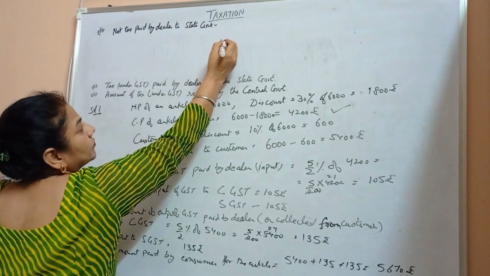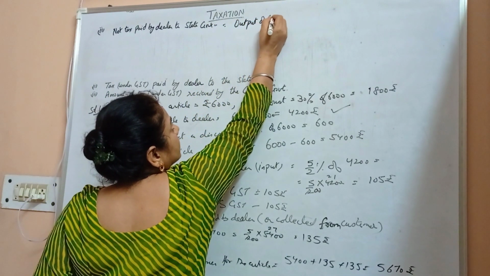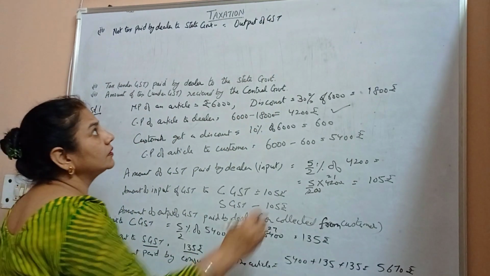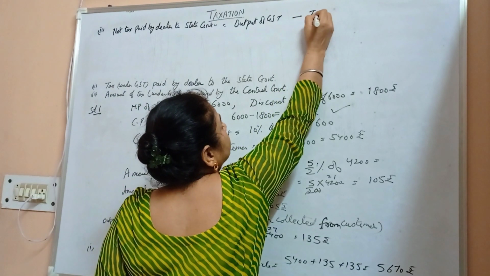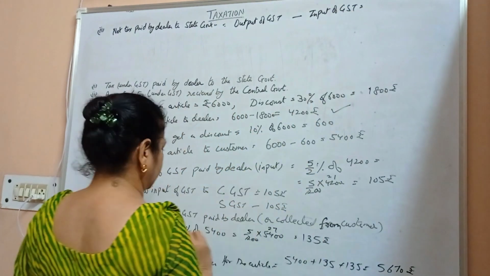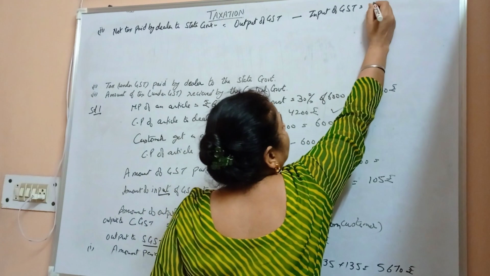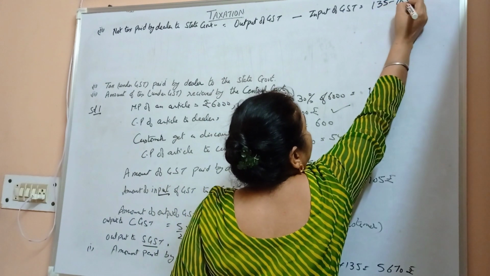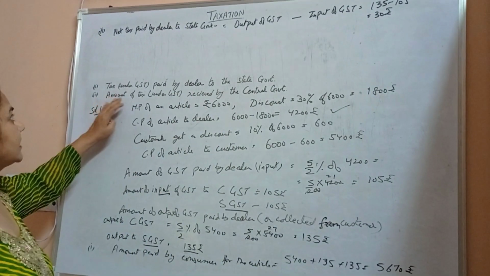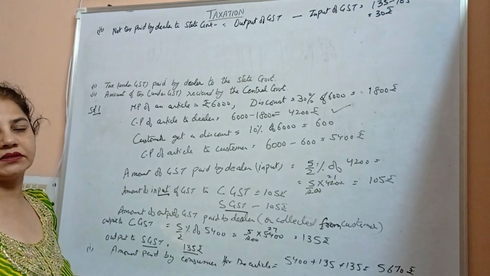It will be output of GST to the state government minus input of GST to the state government, which comes out to be 135 minus 105, which is equal to 30 rupees. So tax paid by the dealer to the state government is 30 rupees. That comes out to be the net tax paid.